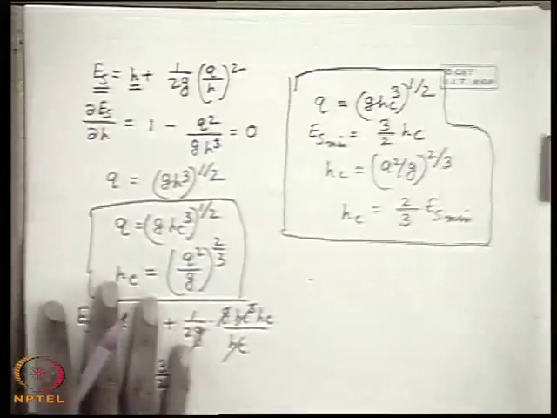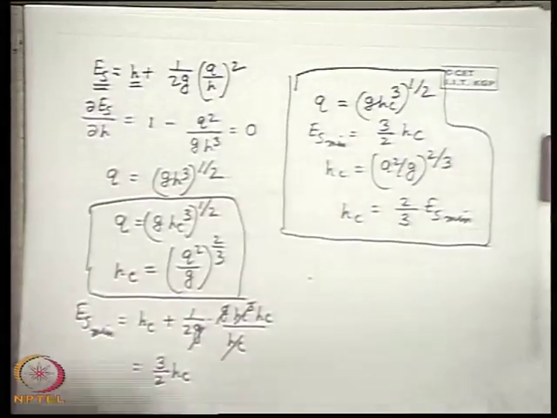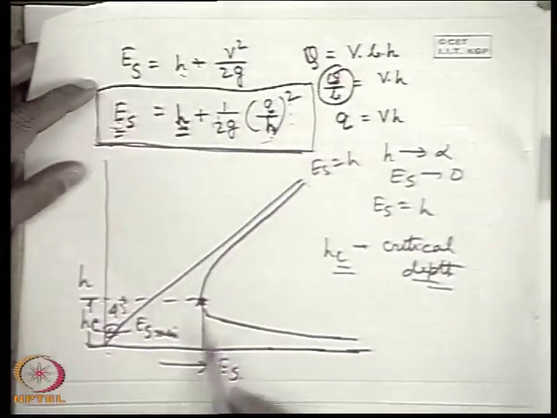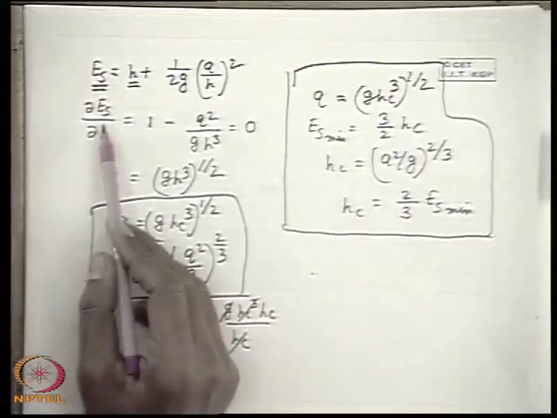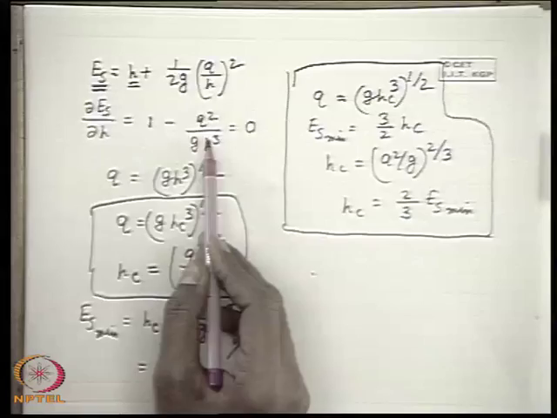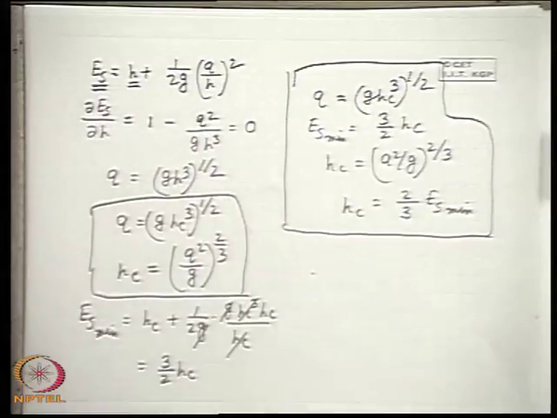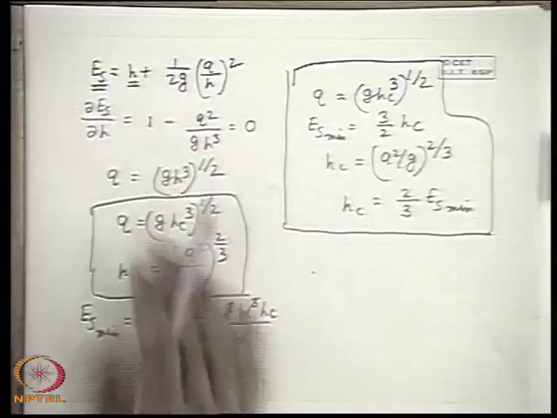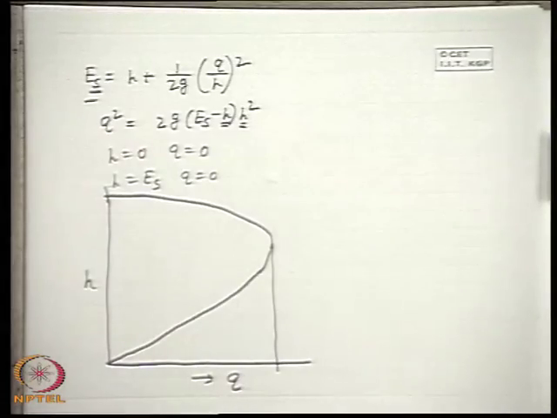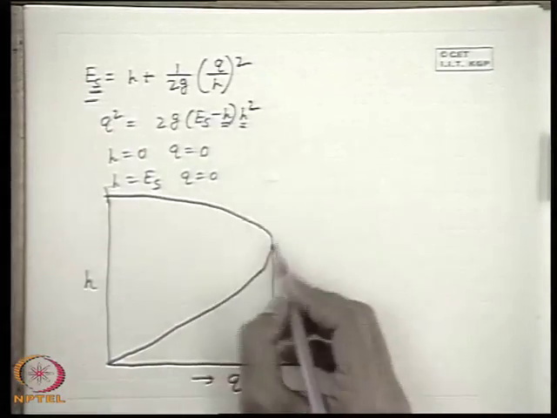The curve for constant Q, that means this curve Es versus H, showed a minimum, and that is mathematically proved: if we take the second derivative, it will be positive. That means this has got a minimum. That means H versus Es for a given Q has a minimum, but H versus Q for a given Es has a maximum.